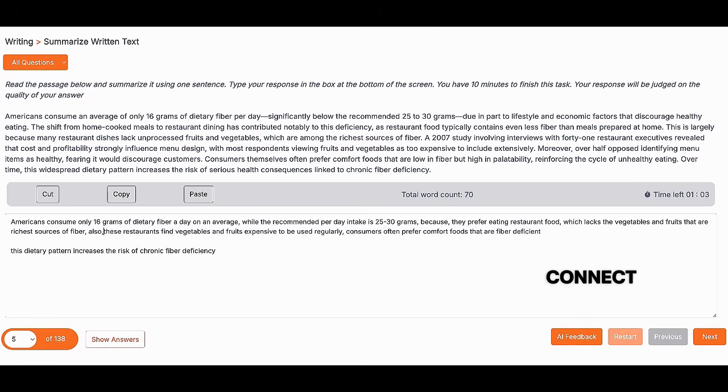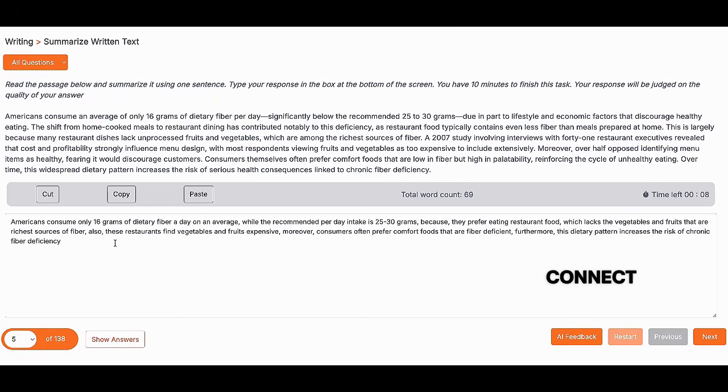Maybe this is in continuation. Also, these restaurants find vegetables and fruits expensive. Cannot regularly, no problem, expensive. Moreover, consumers often prefer comfort foods that are fiber deficient. Maybe furthermore.